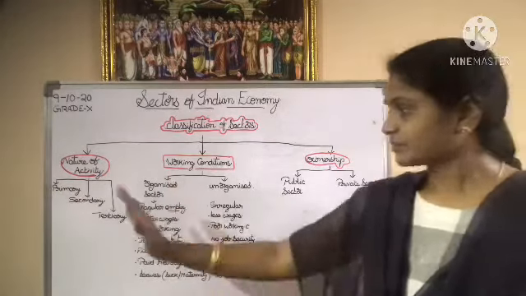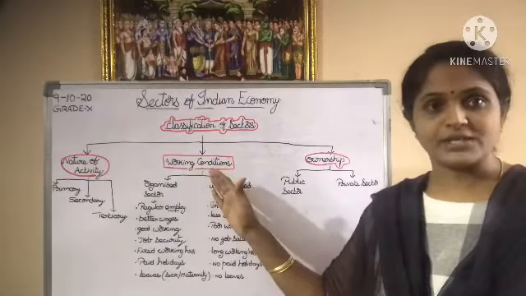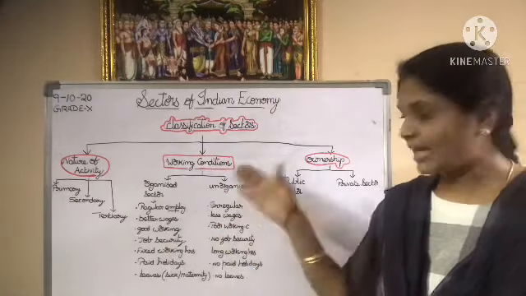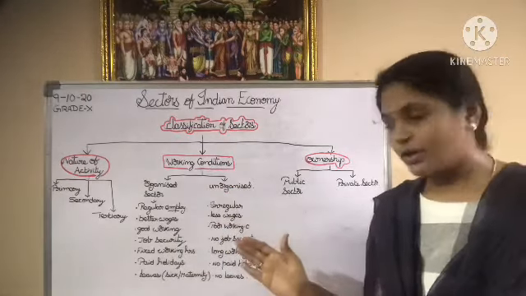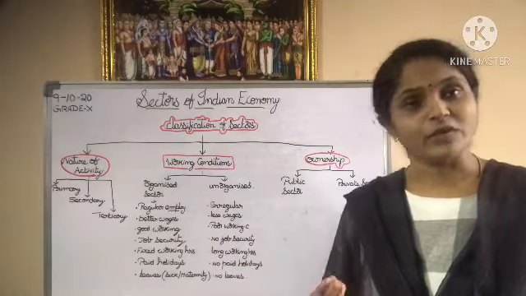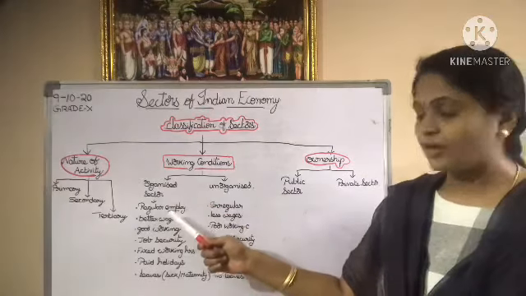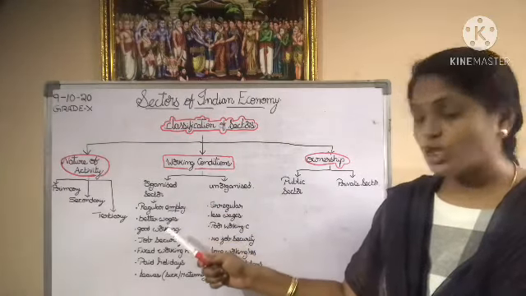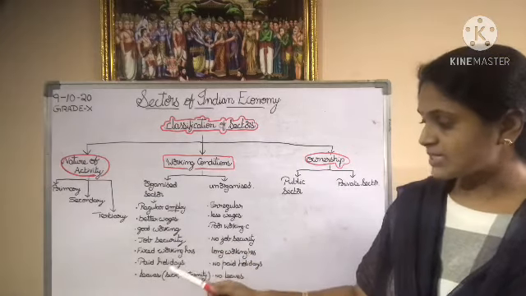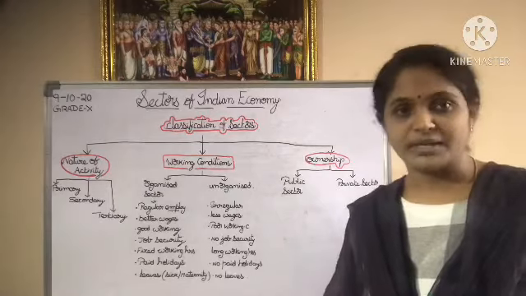Now let us shift to the classification basing on the working conditions. Basing on the working conditions, we have the organized sector and the unorganized sector. What are the characteristics of the organized sector? In the organized sector, you can see regular employment, better wages, good working conditions, job security, fixed working hours, paid holidays and leaves, like sick leave or maternity leave.